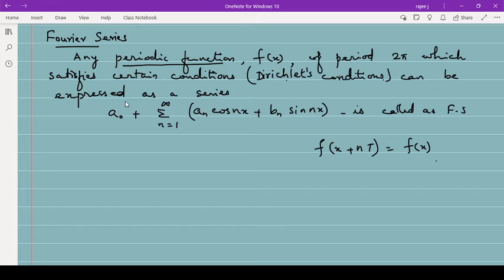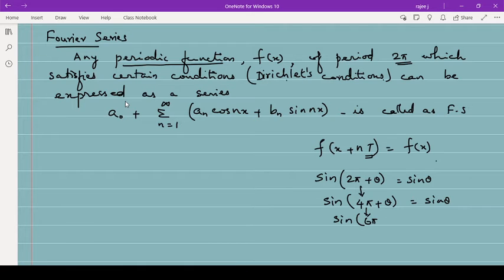Of period 2 pi. So here the period must be 2 pi. That means T must be 2 pi: sin(2 pi plus theta) is sin theta, sin(4 pi plus theta) is sin theta, sin(6 pi plus theta) is sin theta.